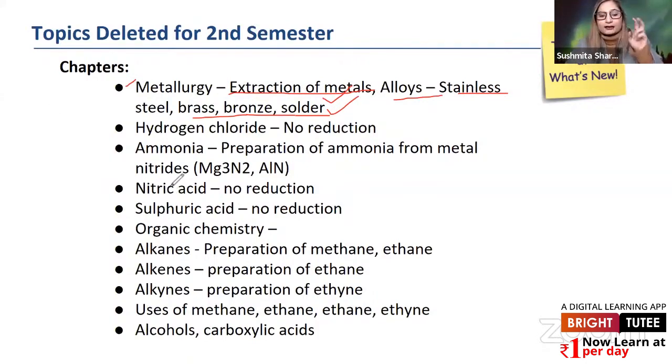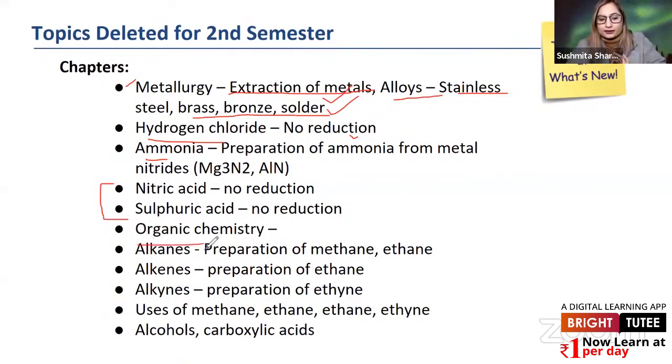All right. Then the second chapter is hydrogen chloride. There is no reduction from this chapter. The entire chapter is in our syllabus. The next thing, ammonia: only the preparation of ammonia from metal nitrides, that is Mg3N2 and aluminum nitride, has been deleted. Then nitric acid and sulfuric acid, these are the 2 chapters from which there is no particular reduction. The entire unit is coming.